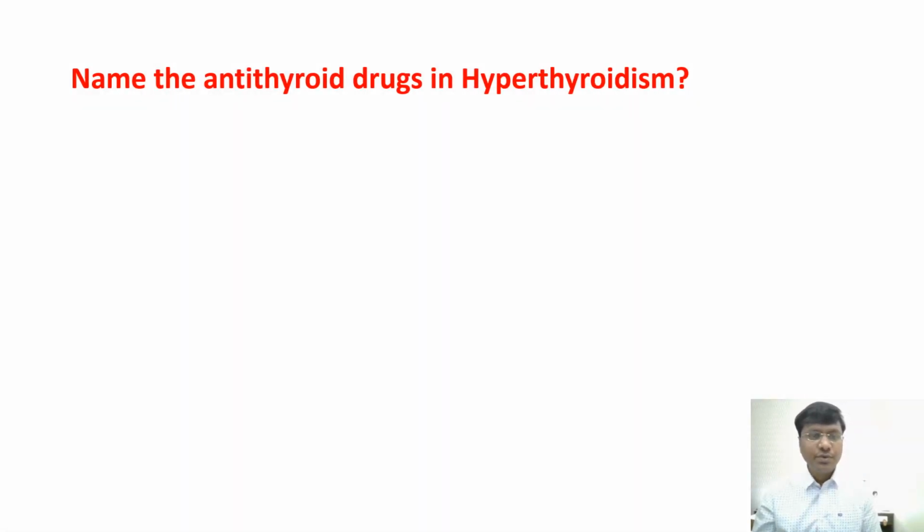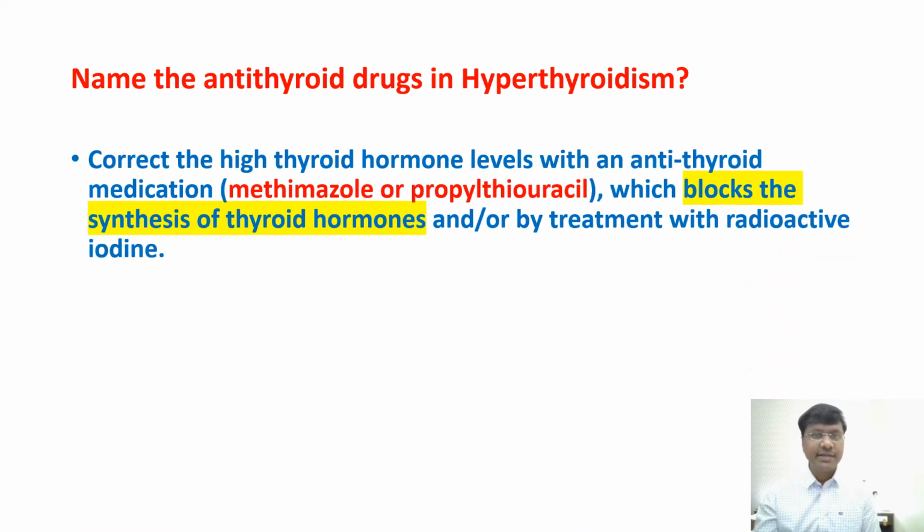Now, you need to know what are the antithyroid drugs that you need to give for hyperthyroidism. So in hyperthyroidism, the drug of choice will be the thyroid peroxidase inhibitors. And among that, the important thyroid peroxidase inhibitor is methimazole that we need to give. And we have another important thyroid peroxidase inhibitor, that is propylthiouracil. So what these drugs will do is block the synthesis of the thyroid hormone. Okay, next.